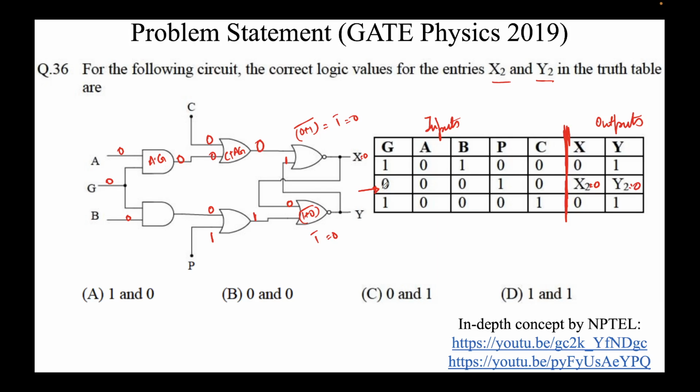Very simple. Just put all the inputs that are given to you in the diagram, and then use the Boolean algebra laws. I repeat: 0 plus 0 is 0, 0 plus 1 is 1, 1 plus 0 is 1, 1 plus 1 is 1. 0 into 0 is 0, 1 into 0 is 0, 0 into 1 is 0 and 1 into 1 is 1. Then if needed use De Morgan's laws: (AB) bar equals A bar plus B bar, and (A plus B) whole bar equals A bar times B bar. In this question the options we got were 0 and 0, so the correct answer would be B.